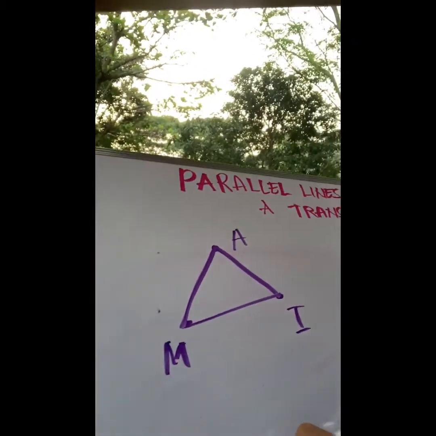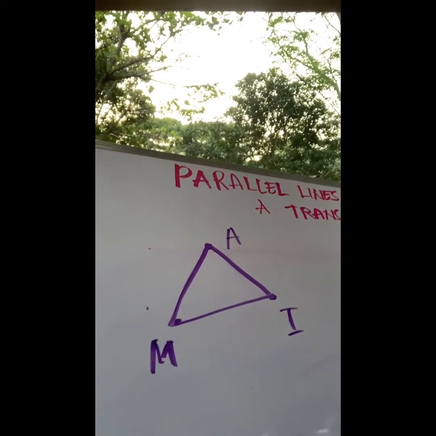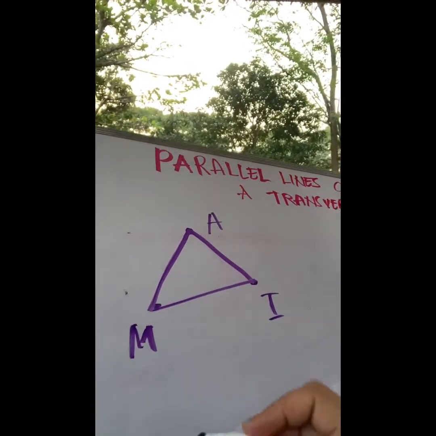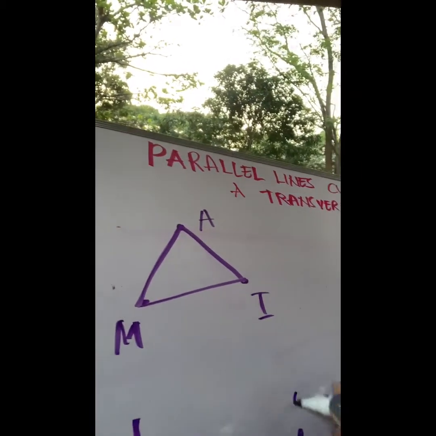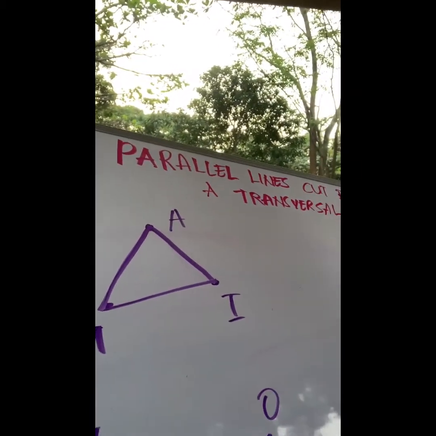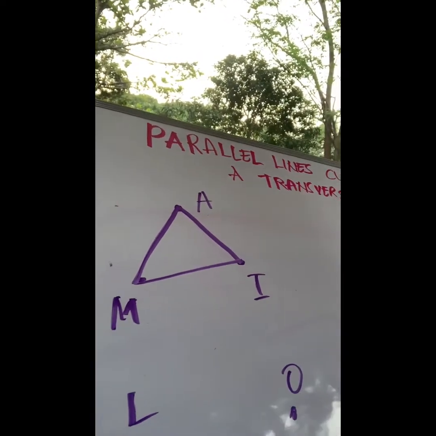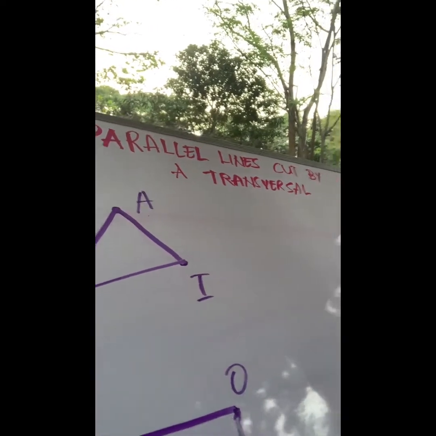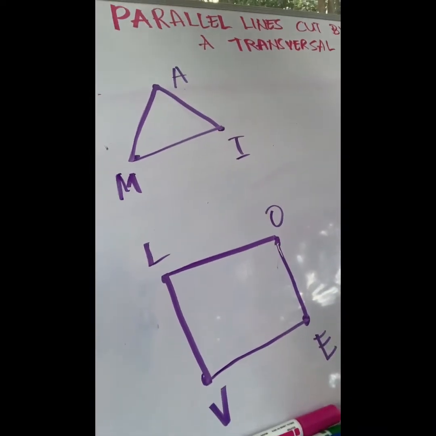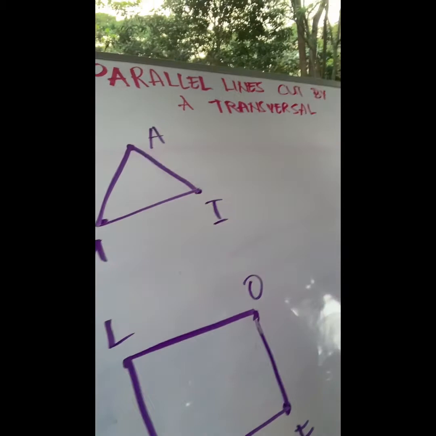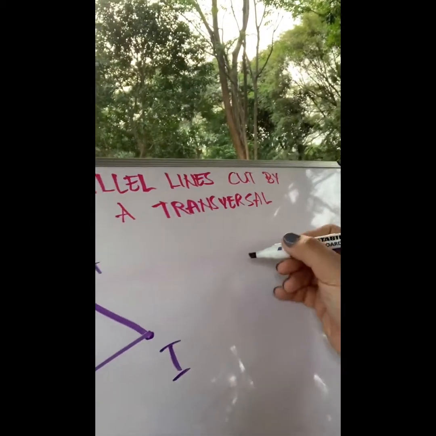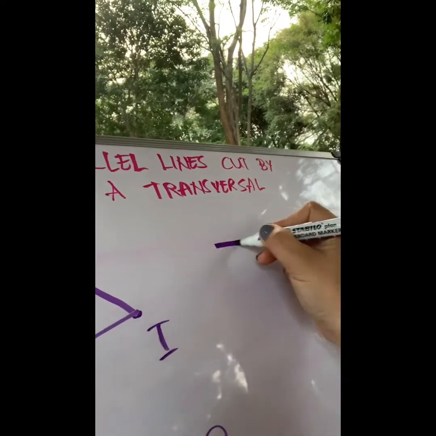Now if I have 4 points and I connect these 4 points, let's say I have L, O, V, E, then I have this figure, a quadrilateral. And so on and so forth. But today we are going to discuss parallel lines.